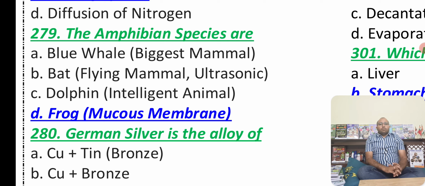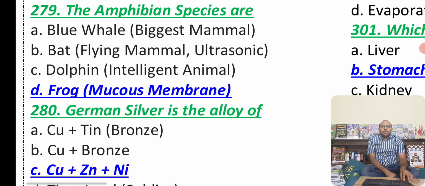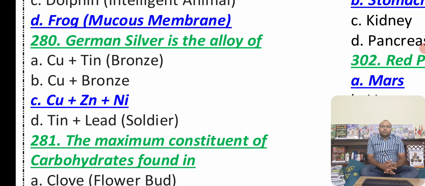We have the blue whale, the biggest mammal. We have the bat, which everybody knows is a flying mammal, and it produces ultrasonic waves that help it find its prey for food. Now we have the dolphin, which is an intelligent aquatic animal. We have German silver, an alloy of copper, zinc and nickel. Let me tell you guys, you will not find any silver in German silver, but the name is German silver only.